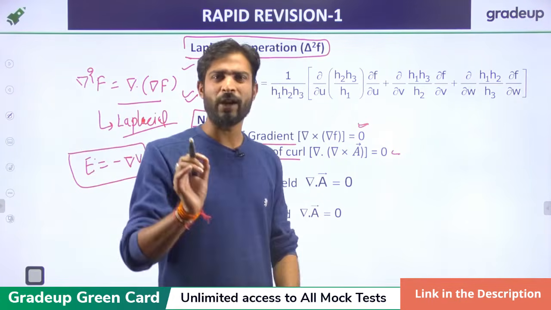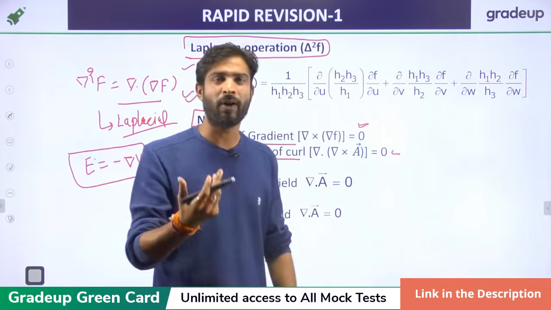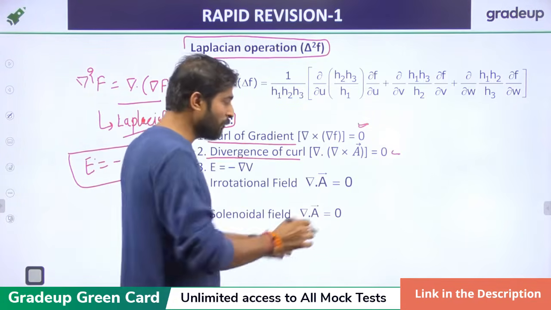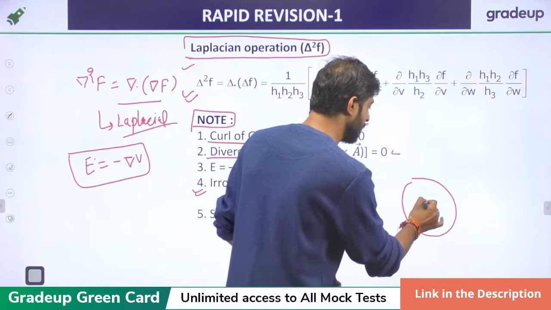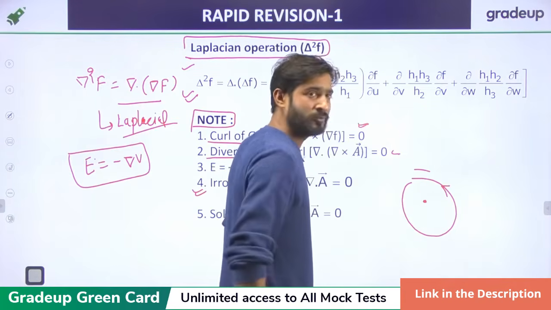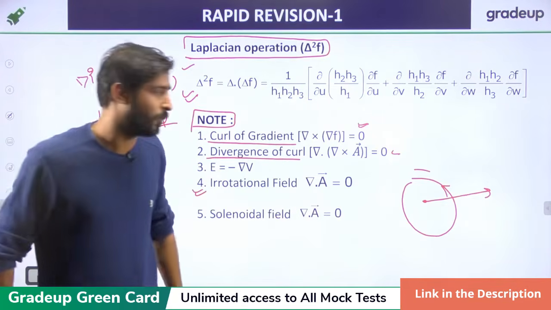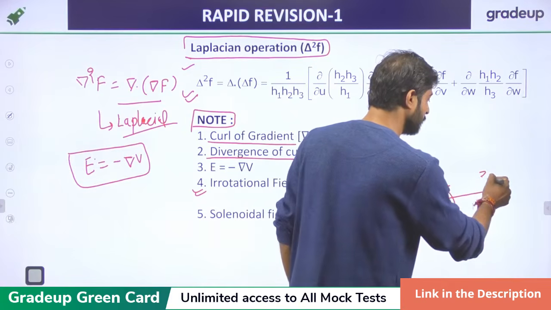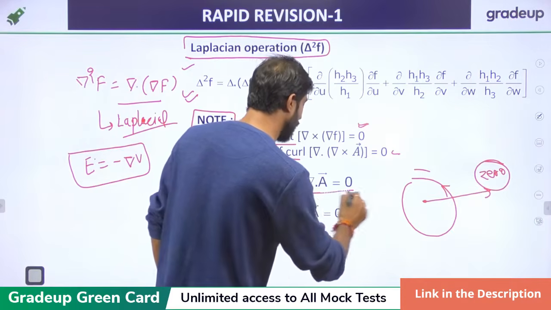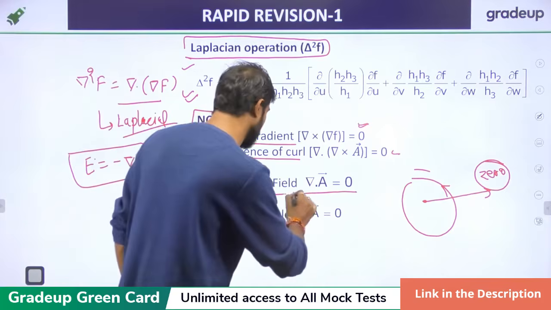Irrotational: whenever you want to calculate or prove whether the function or the system or field is rotational or not, we have to use this equation. If the field is rotational, then there is a constant at this point. So if we find the slope in this direction, because dot gives the radially outward directional slope, you will find the slope becomes 0. So that's why del dot A equal to 0 gives you the idea that the field is basically irrotational.